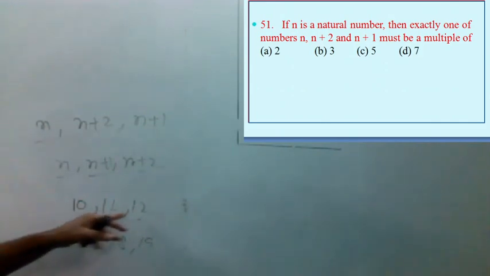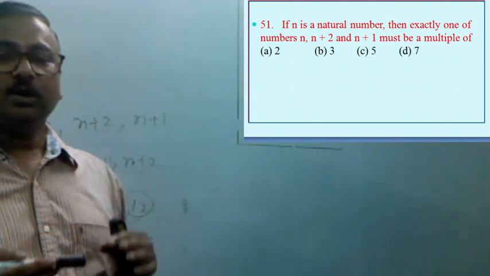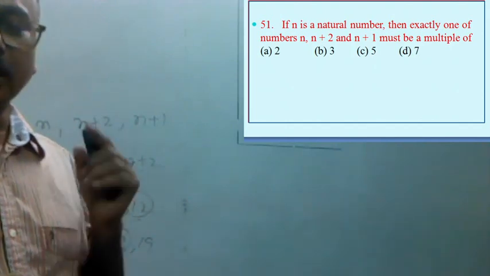Here 2 numbers are divisible by 2 and here one number is divisible by 2, but in both the cases exactly one number is divisible by 3.